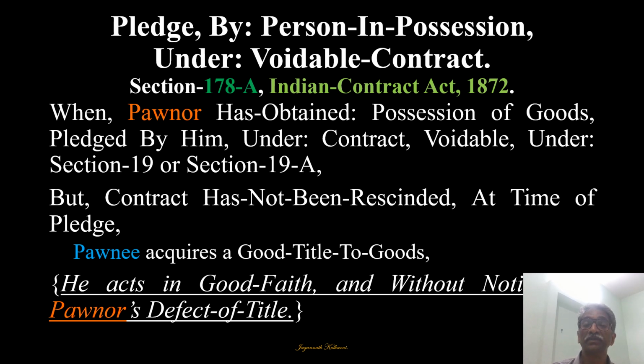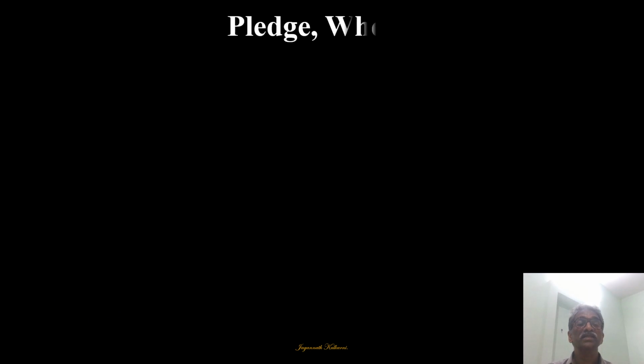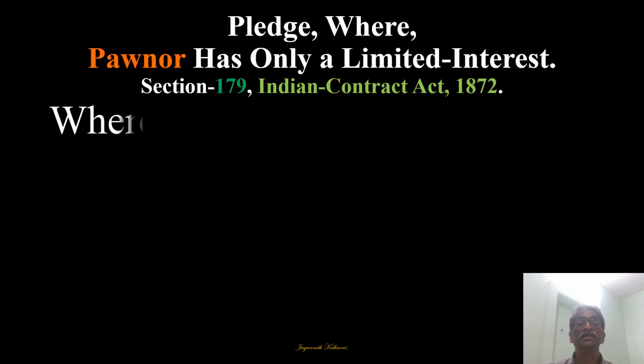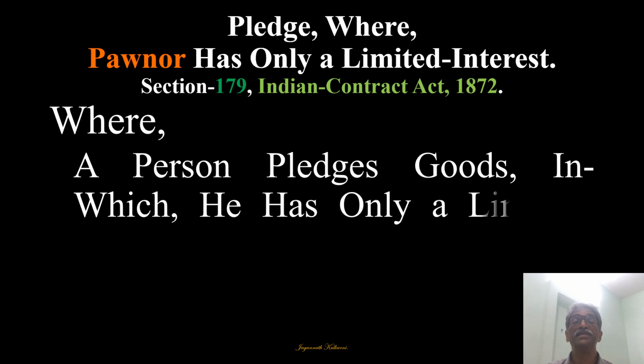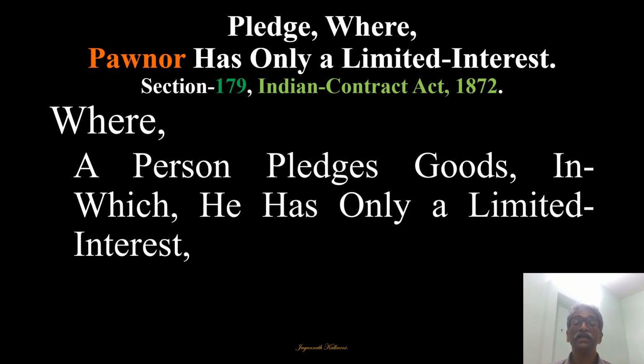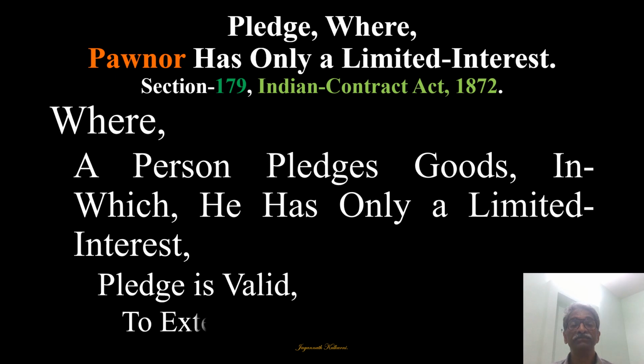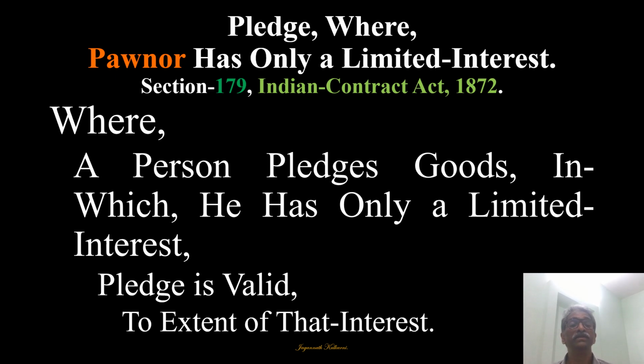So the benefit of doubt is given here also. Section 179 talks about pledge where the pawner has a limited interest, not a full interest. Where a person pledges goods in which he himself has only a limited interest, the pledge is valid to the extent of that interest. Obviously, this is very expected.